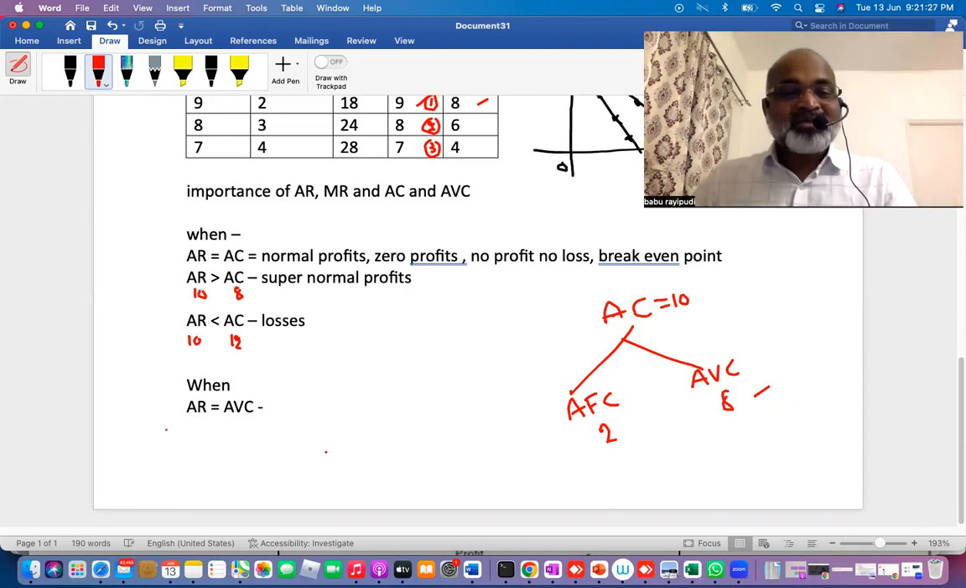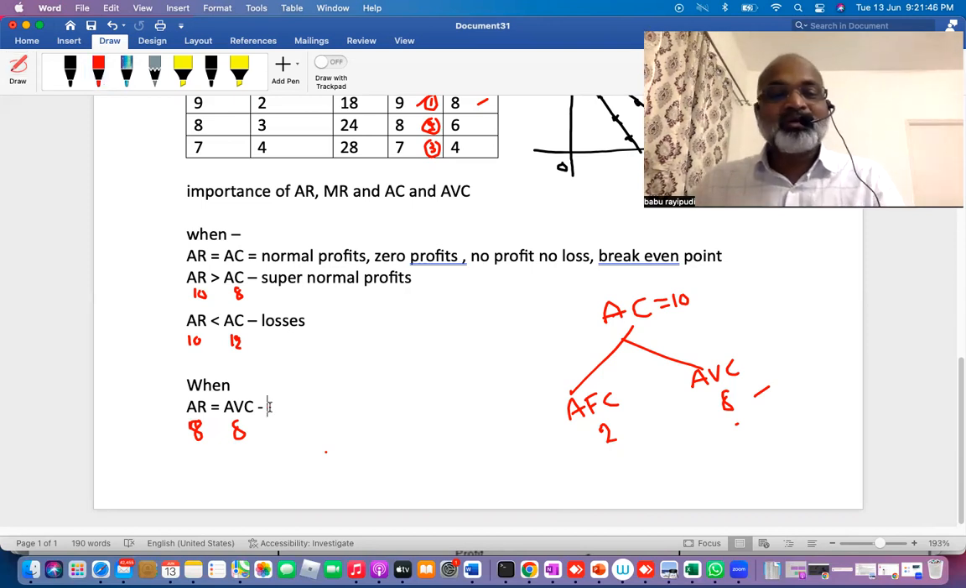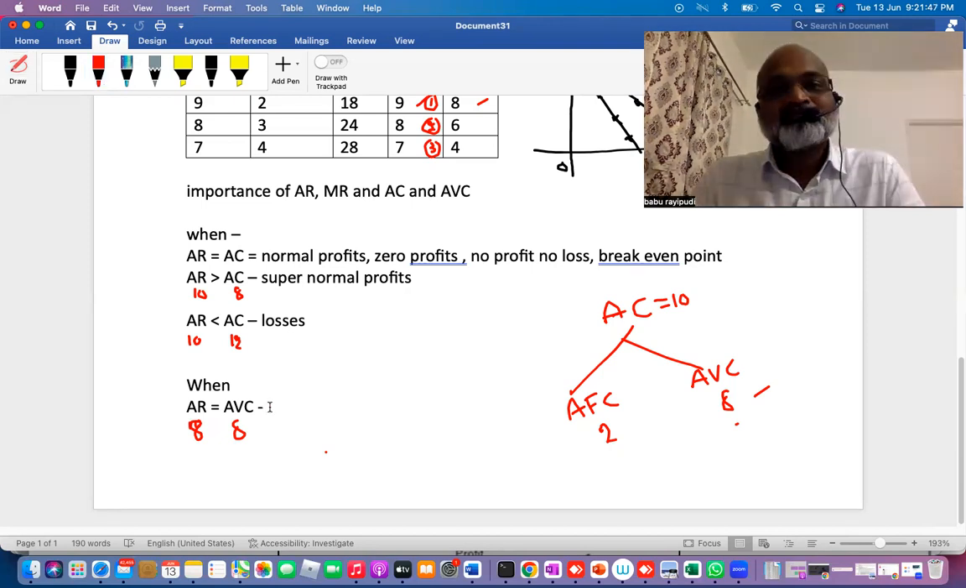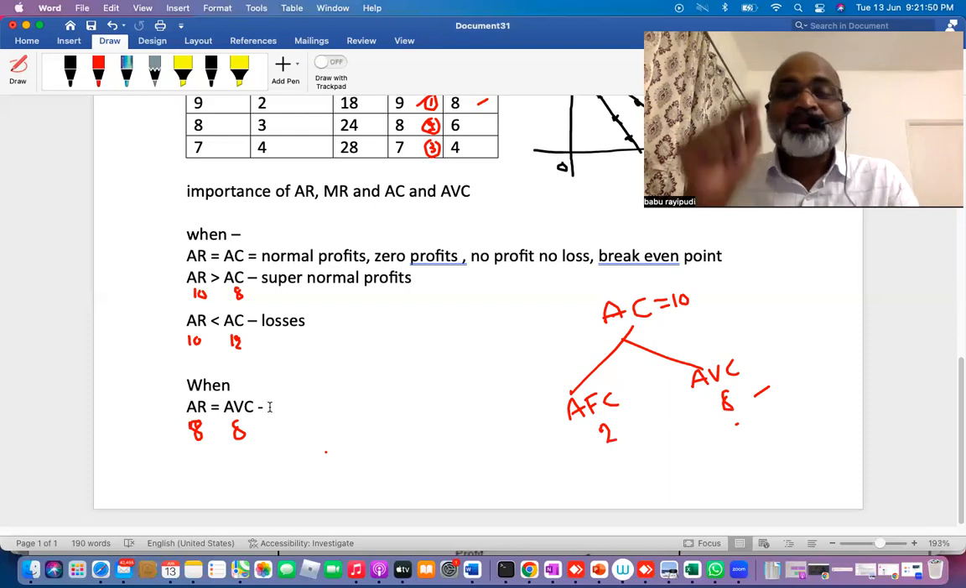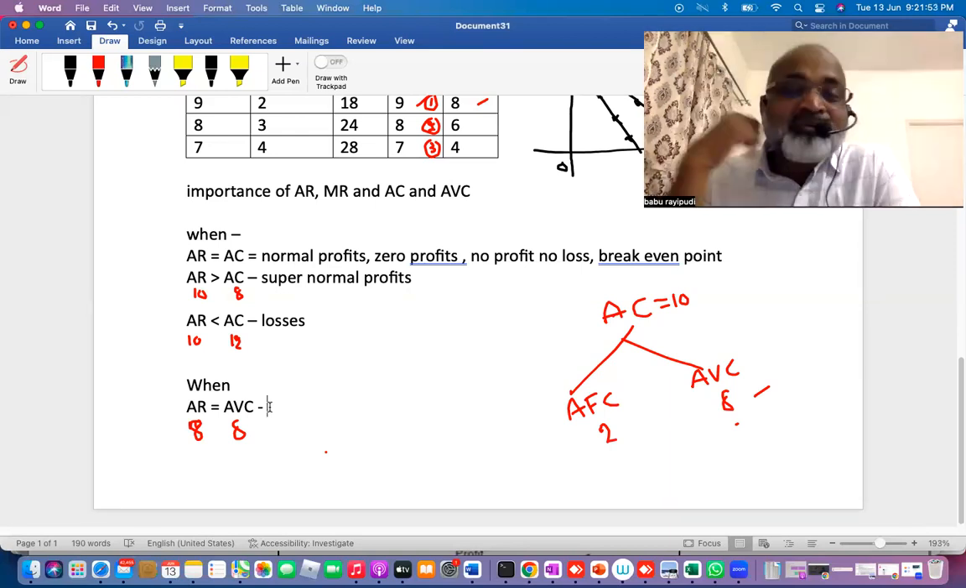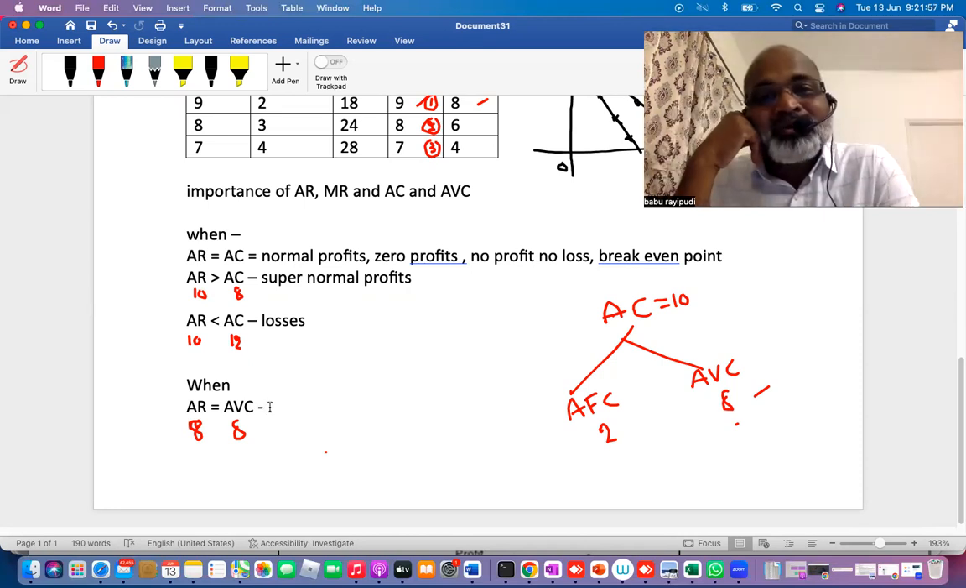So let's say my price is 8 rupees, and my average variable cost is 8 rupees in my example. So I'm charging how much? 8 rupees. My variable cost is how much? 8 rupees. So average revenue is equal to average variable cost. That means what is the problem? My average fixed cost is 2 rupees, and my average variable cost is 8 rupees.